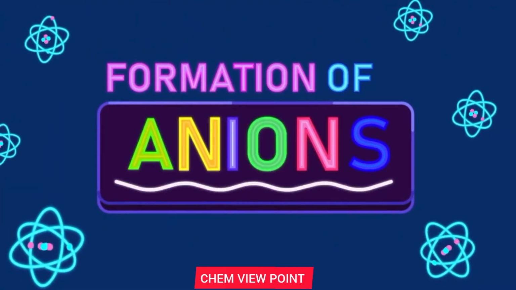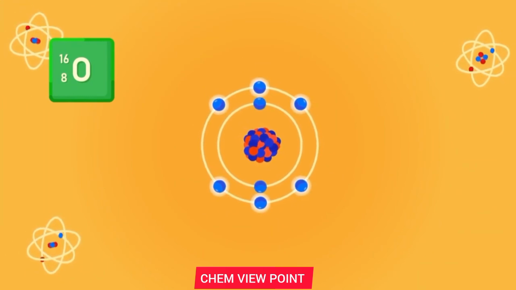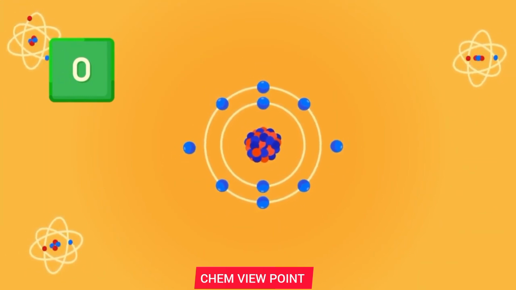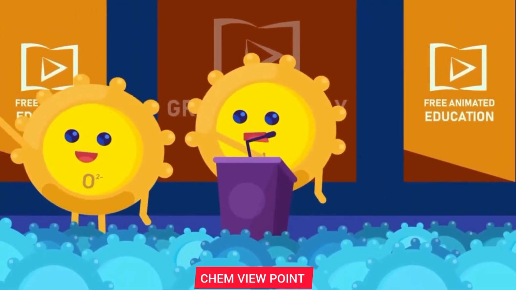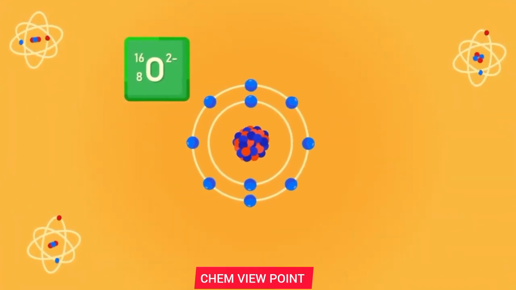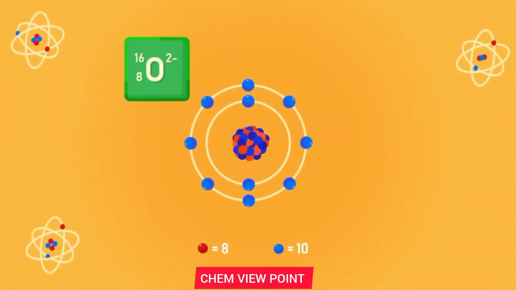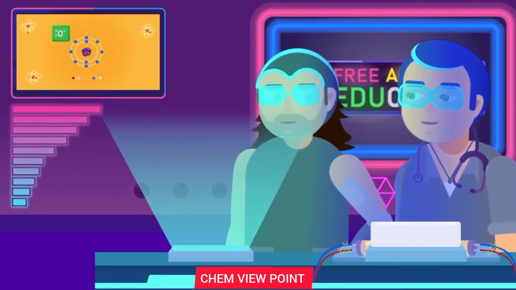Formation of anions. Generally, atoms of non-metals have more than 4 valence electrons. Therefore, they tend to gain electrons to form anions. In this way, they attain the electronic configuration of noble gases. When an atom gains electrons, it has more electrons than protons. The charge on the anion corresponds to the number of electrons the atom gains.